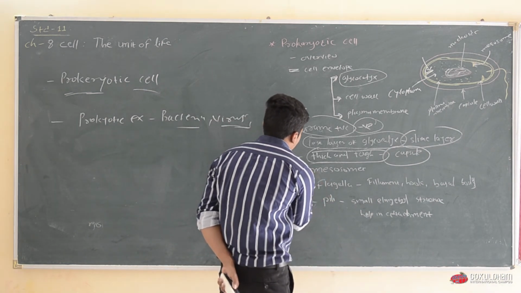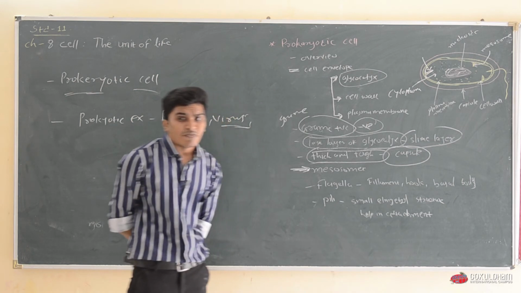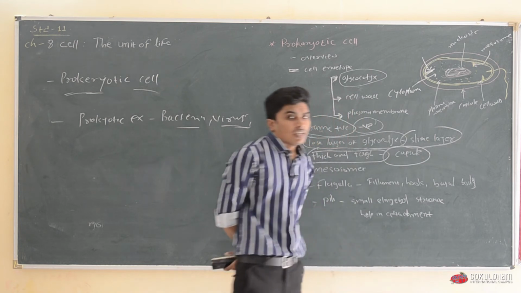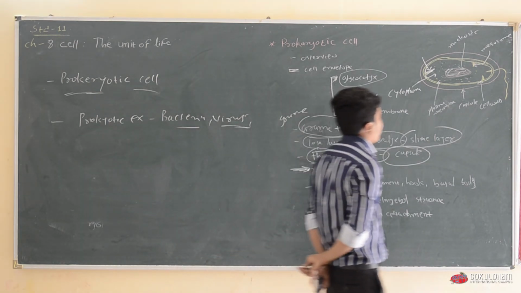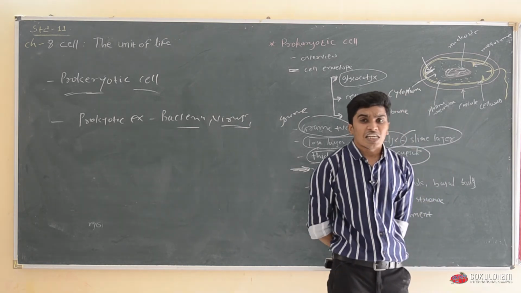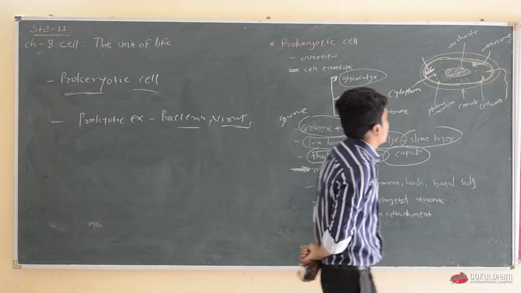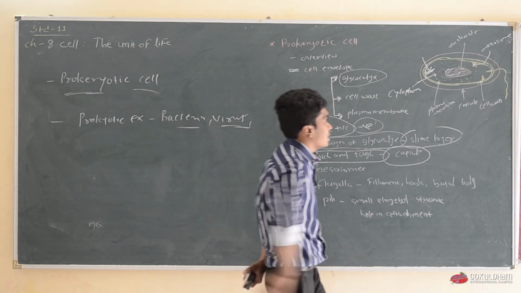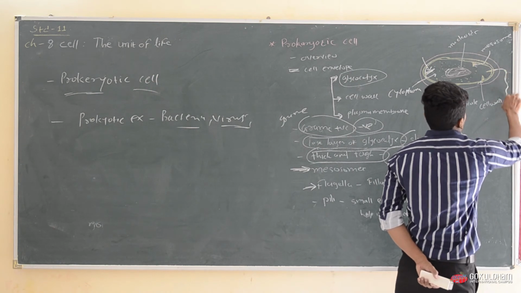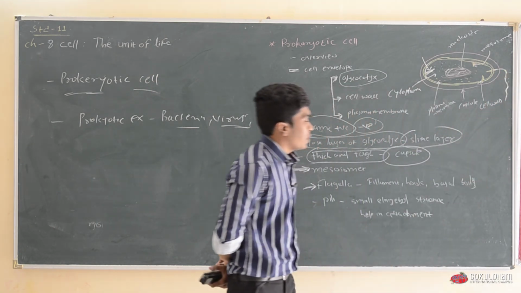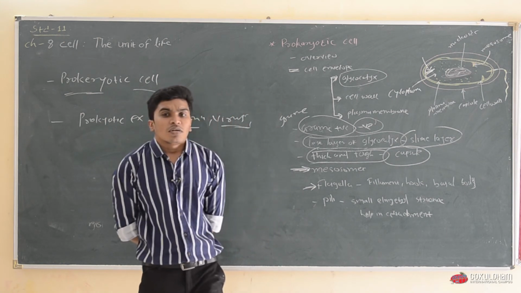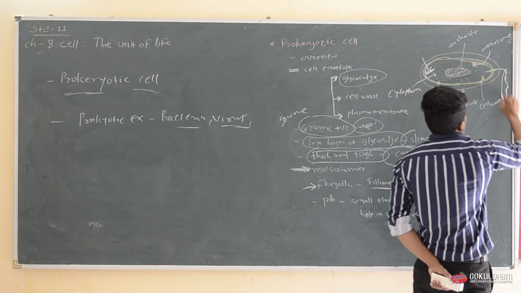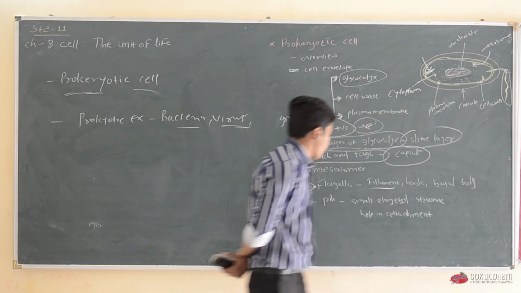Now another organelle is the mesosome. Mesosome is an inner fold present in the plasma membrane which is responsible for respiration, reproduction and cell division in the prokaryotic cell. Now another one is the flagella. Flagella is an elongated part present on the prokaryotic cell which is made up of three parts: filament, hook and basal body. This elongated part is known as the filament.